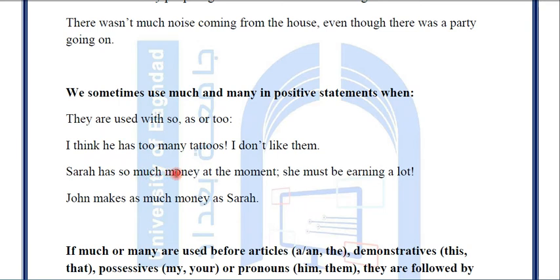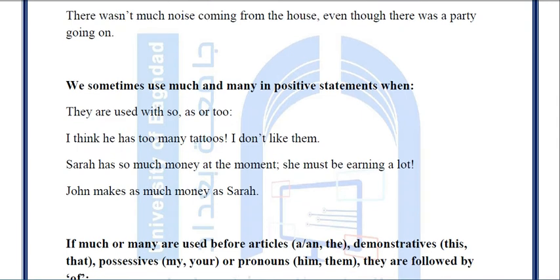Sarah has so much money at the moment. Okay, we use so. As I say, so, maybe as, maybe too. In the first we use too, and now we use so. She must be earning a lot. John makes as much money as Sarah. Okay, so we use as, so, and too with positive statements, that means affirmative statements.